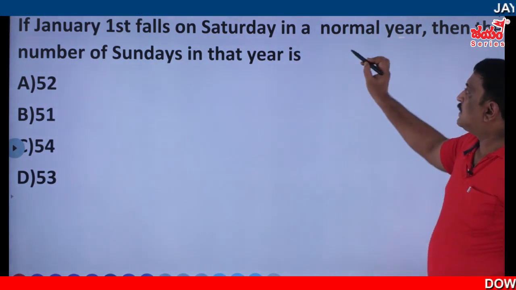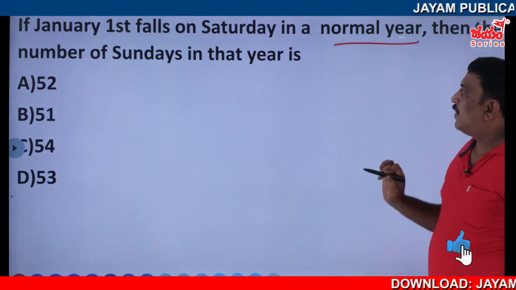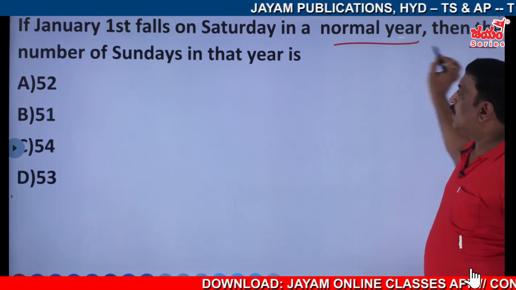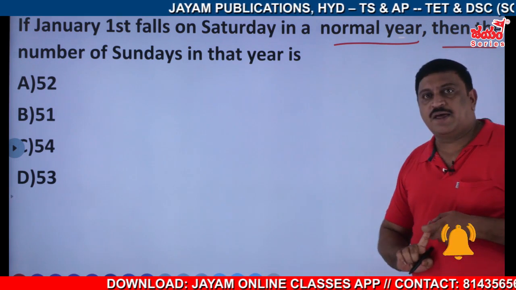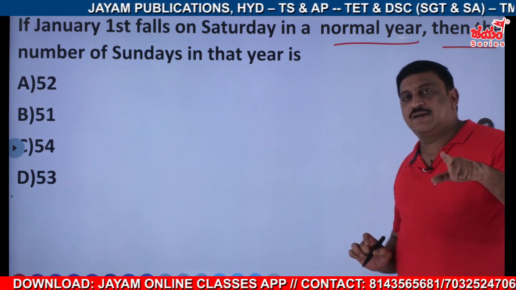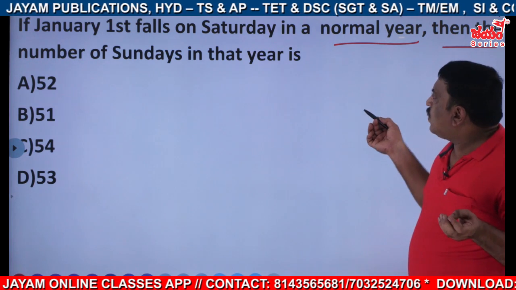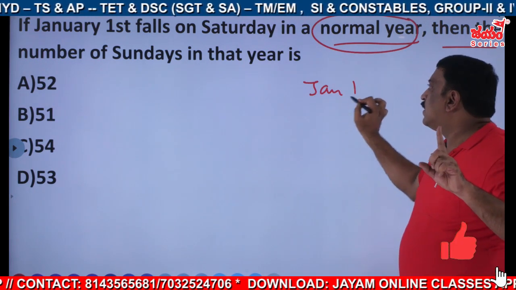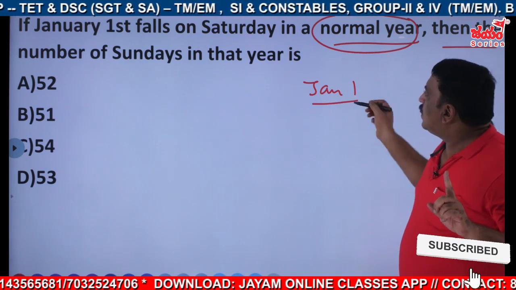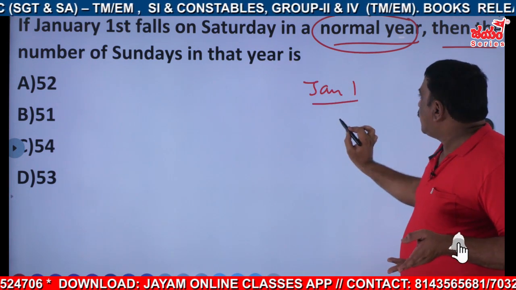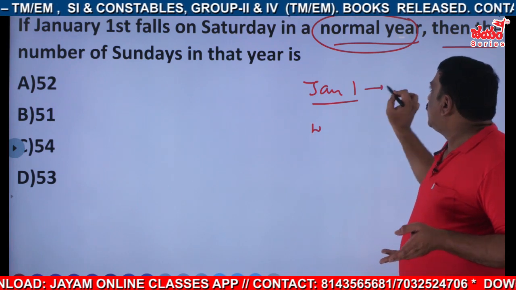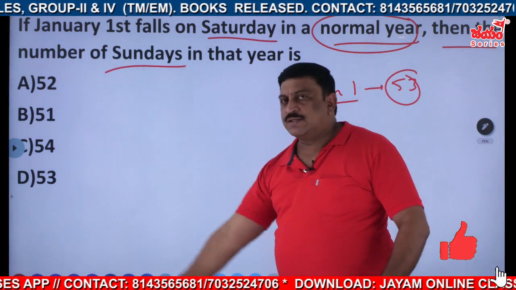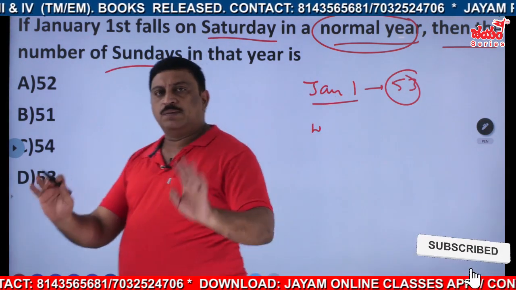If January 1st falls on Saturday in a normal year, then the number of Sundays in that year is? Normal year means definitely January 1st is the case. But they are asking about the other one. This January 1st day will come 53 times. The rest of them, 52. Since they are asking about Sunday, Sunday comes 52 times. Over.